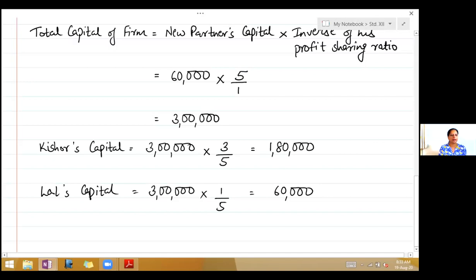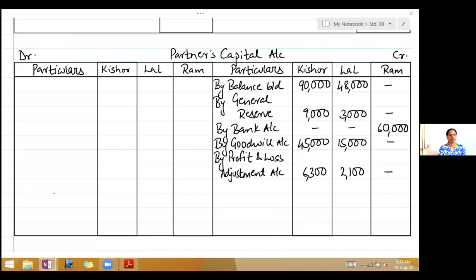So this capital now we will write in the capital account. So come to the capital account, leave the first two lines, write next to balance carried down. This should be your final balance. So to balance carried down, 1,80,000, 60,000 and 60,000.